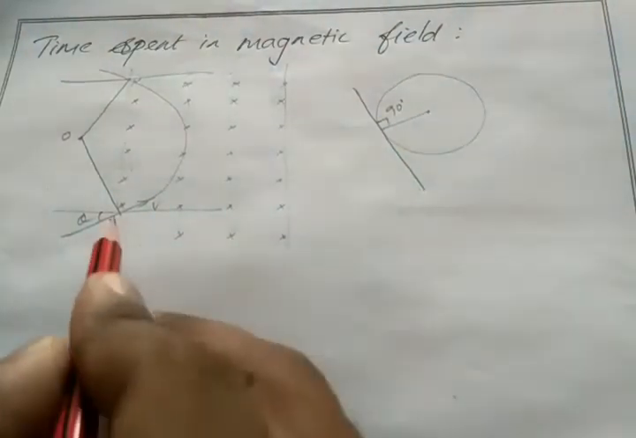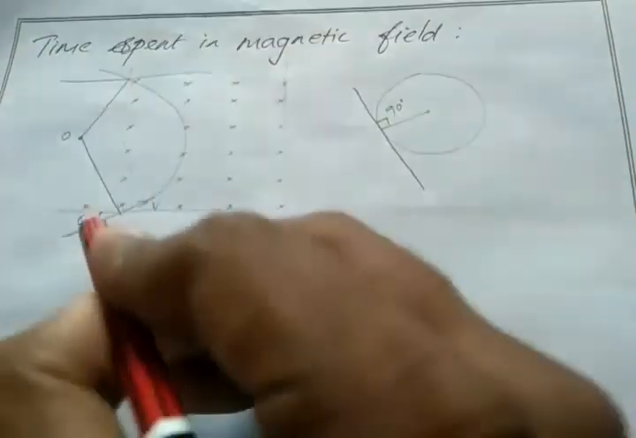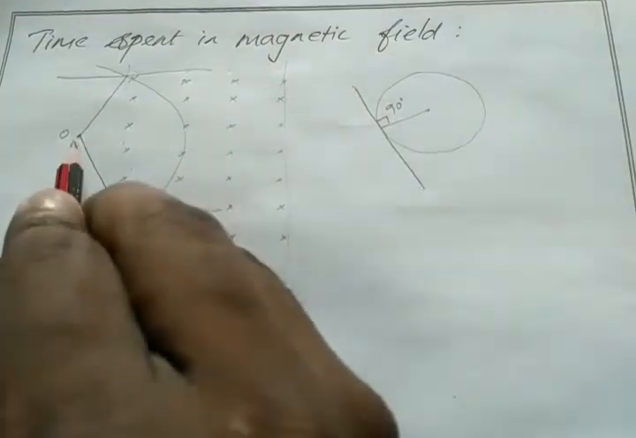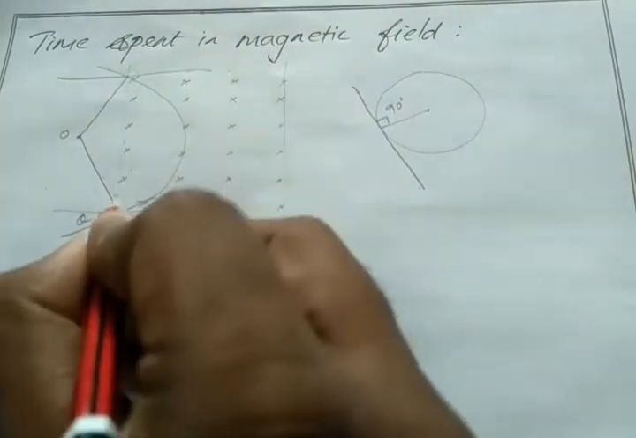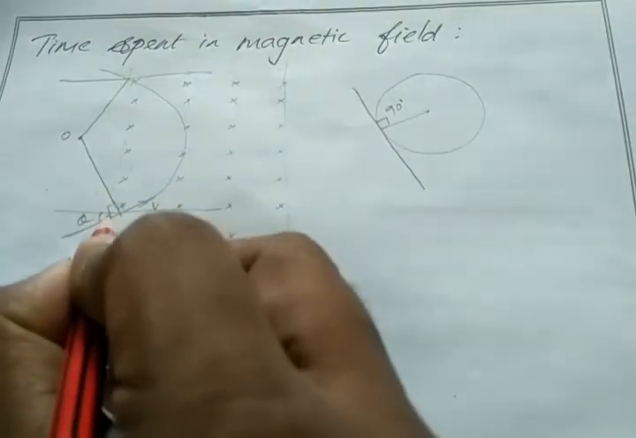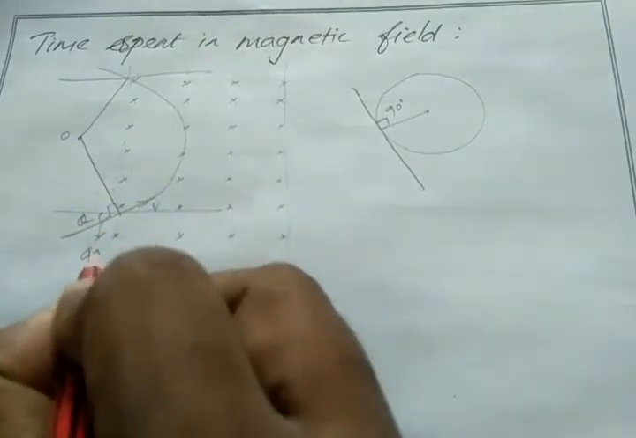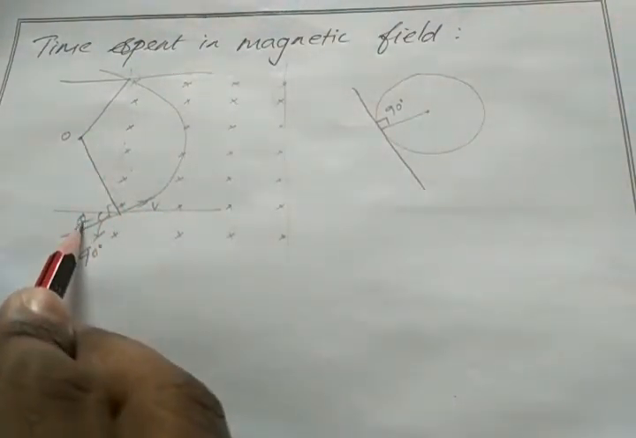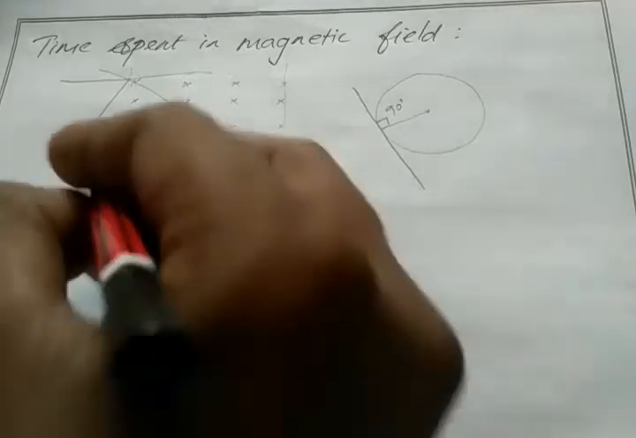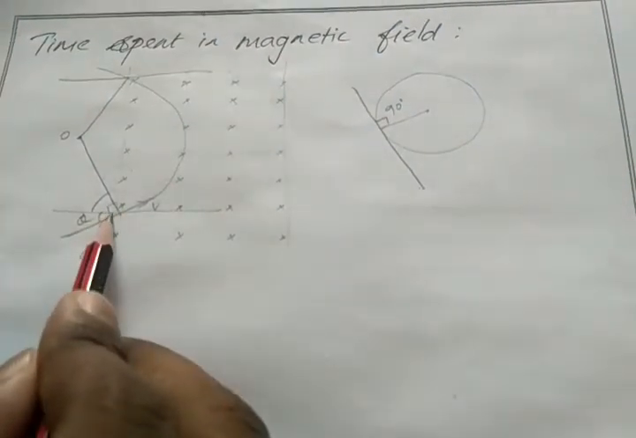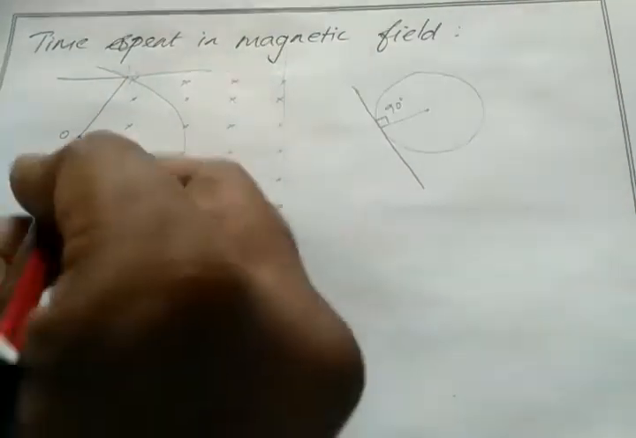Similarly, here I have a semicircle and I draw a tangent. This is my tangent, and here I have the radius. So the angle between the tangent and the radius will be 90 degrees. Clear? So my electron enters with an angle of theta, and here I have 90 degrees. Then what is this value? The total must be 90 degrees. Here I have theta, so this is 90 minus theta.